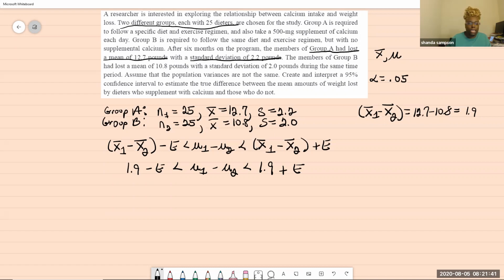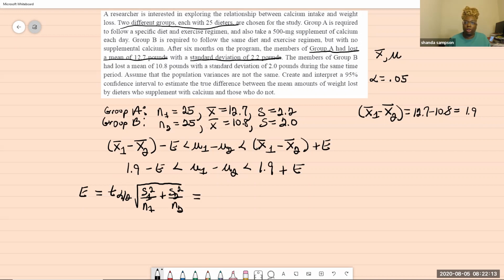So what is E equal to? E or M, depending on your book, they may call it different letters, but it's really the margin of error. That's all it is. So the margin of error is t alpha over 2 times the square root of s sub 1 squared over n sub 1 plus s sub 2 squared over n sub 2. Okay, so that's the margin of error.